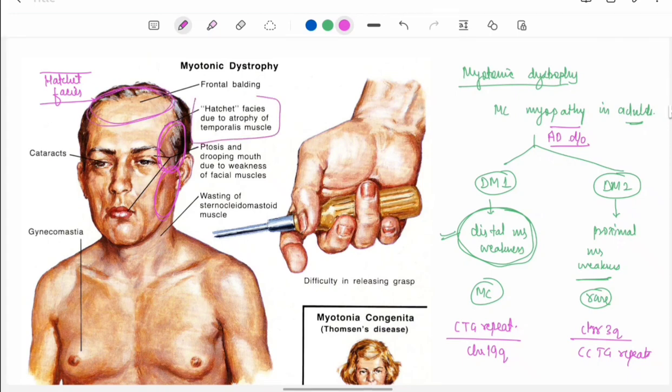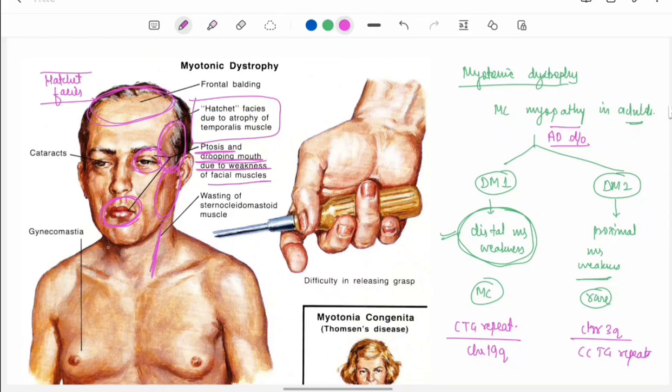This is Hatchet facies due to atrophy of temporal muscle and masseter muscle with frontal balding. This is known as Hatchet facies. There is also weakness of orbicularis oculi and orbicularis oris, so ptosis and drooping of mouth due to weakness of these muscles.